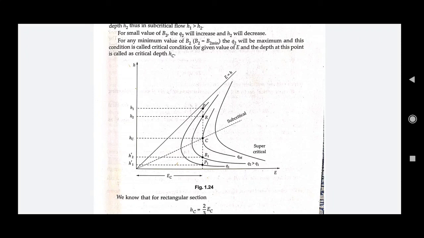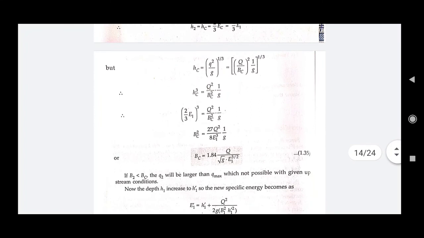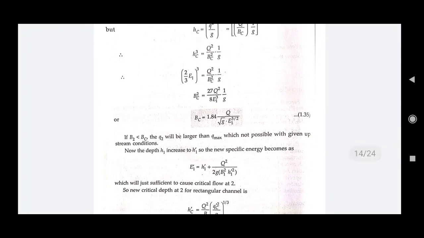And it reduced to a point where B2 was minimum. So when B2 was minimum, if it is further reduced, then the subcritical condition of flow is not possible, right? That means B2 cannot be less than BC for a subcritical flow.